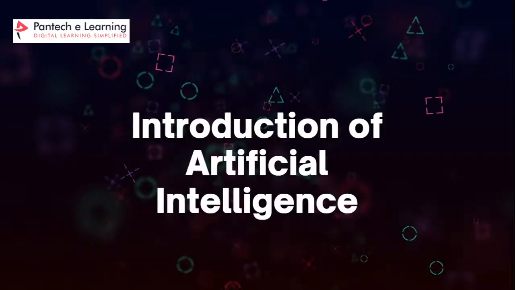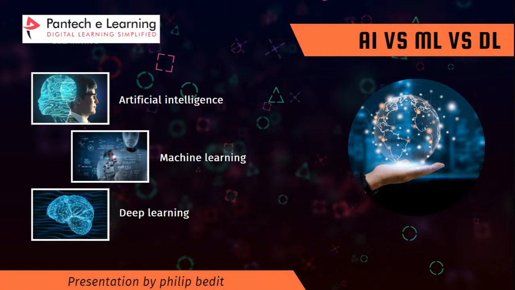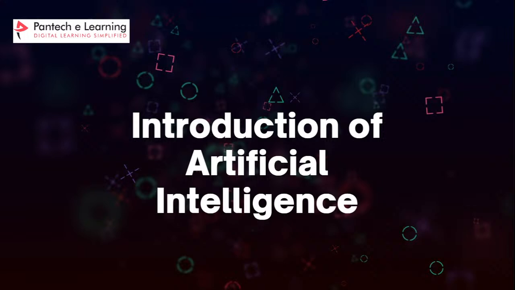So let us see a proper introduction of AI and its types, and then we'll go into what is machine learning, what is deep learning, what role they play in artificial intelligence, and then ChatGPTs with the help of NLP, and image processing like self-driving cars with the help of computer vision. We'll discuss those.